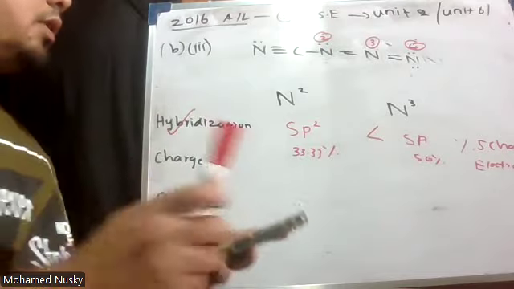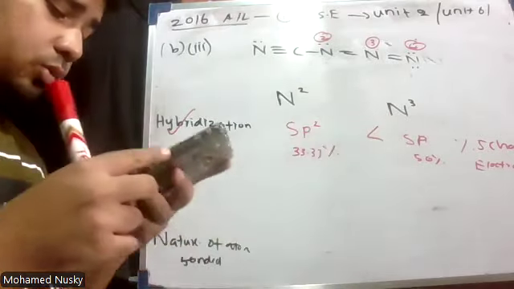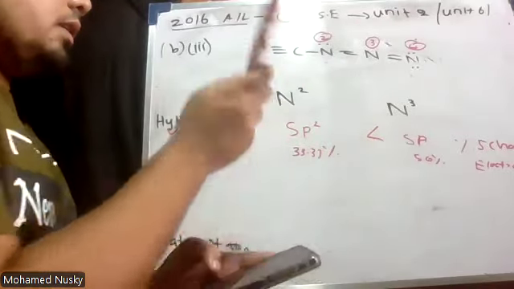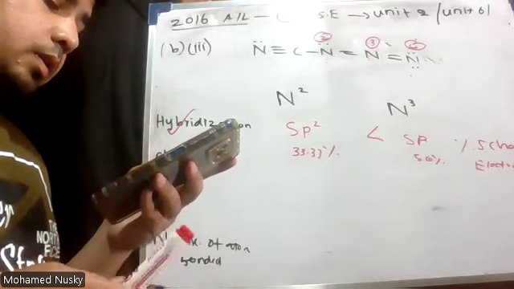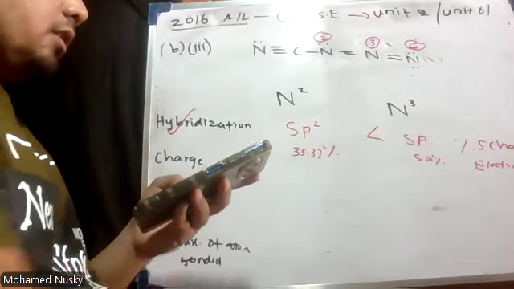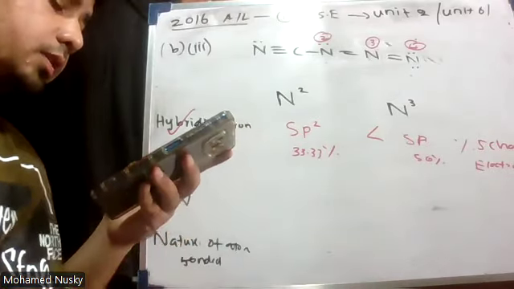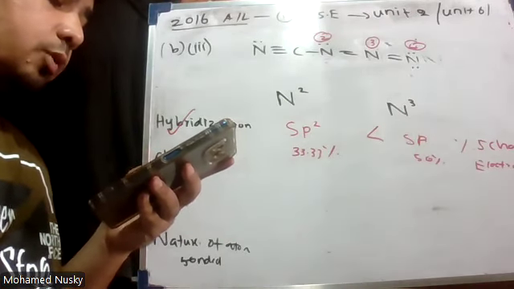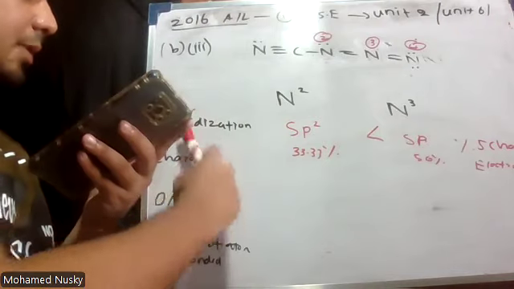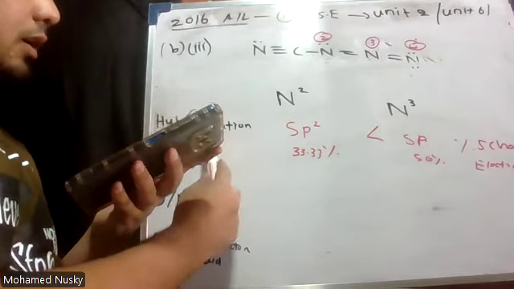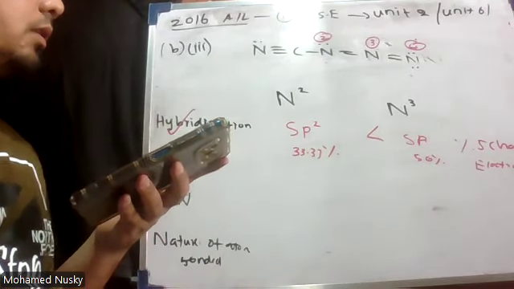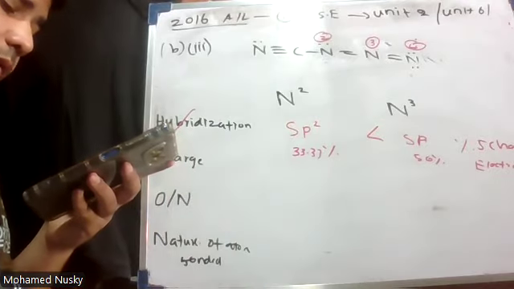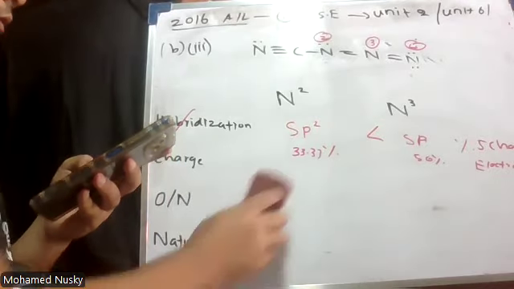The electronegativity of N3 is greater than N2 because the percentage s character of N3 is greater than that of N2. Or else you can give the answer based on the oxidation number, but here hybridization is mostly used because you got the answer from it. So Roman number 4 done. Then Roman number 5.